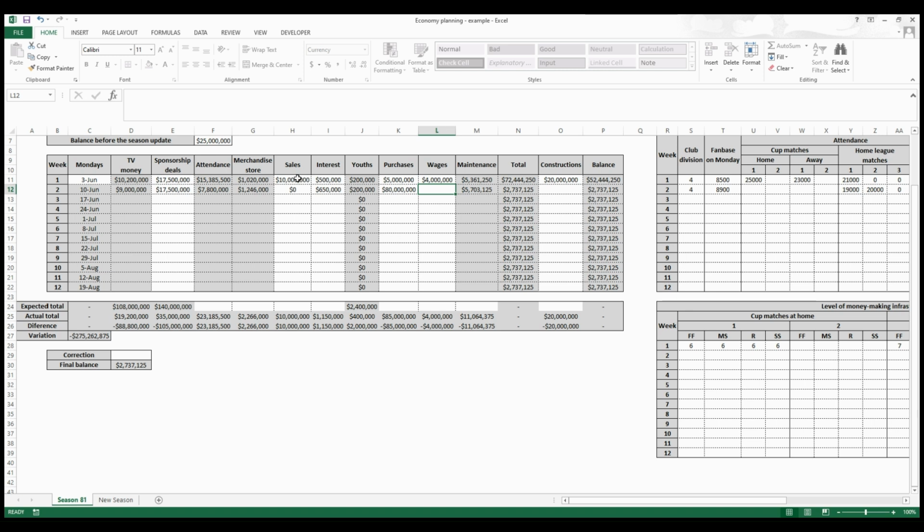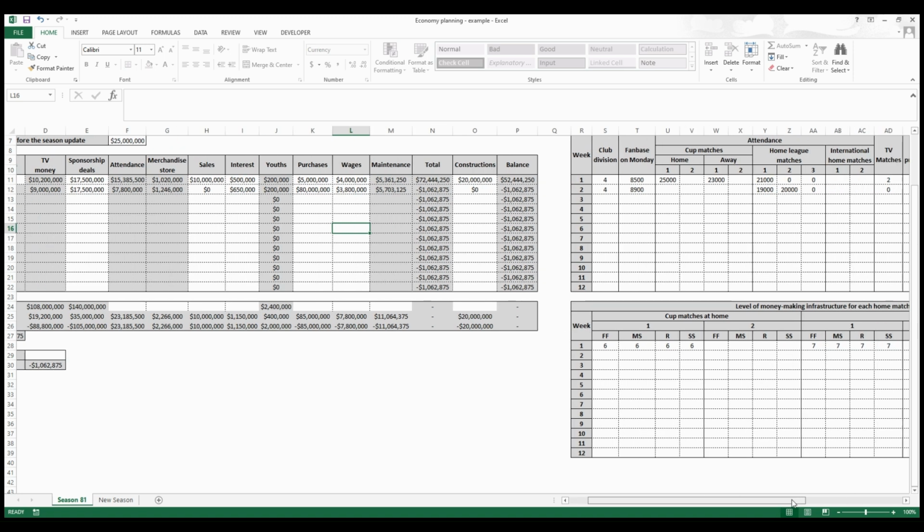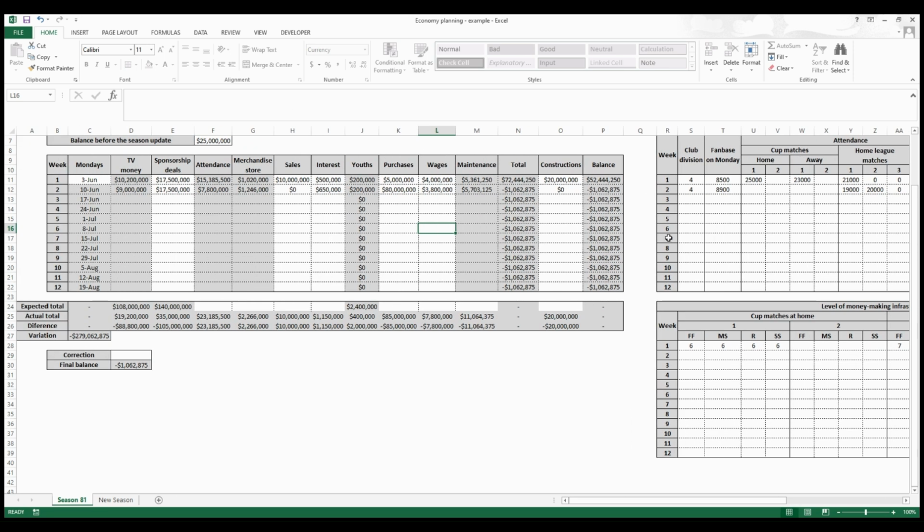Since I sold some players, I bought something else. Let me put 3,800,000. Okay, and no constructions. So, based on my projection, considering these attendances that I get and everything that I included here, I wouldn't be able to spend 80 millions purchasing players because my final balance will be negative.